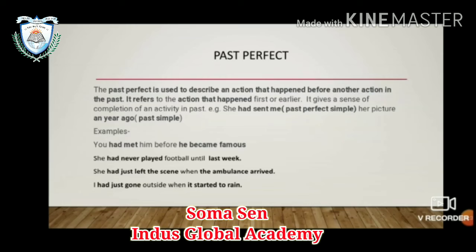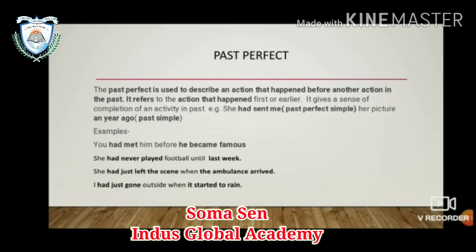Examples: you had met him before he became famous. So two actions or two tenses are here. You had met him is past perfect simple. Before he became famous is your past simple. She had never played football. She had never played, past perfect simple, until last week is past simple.